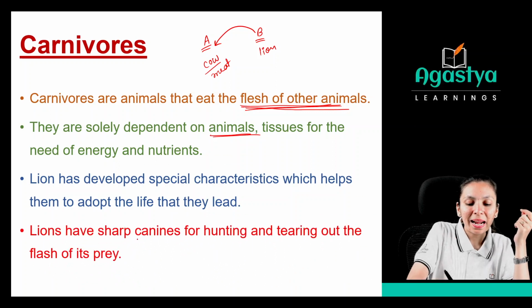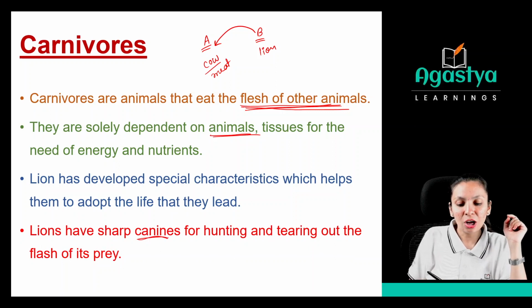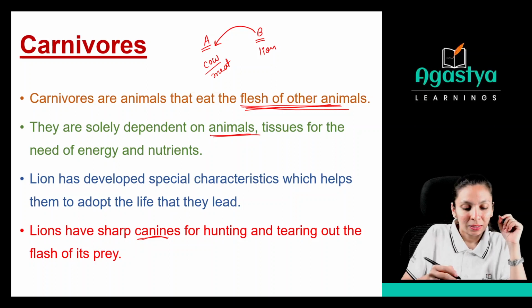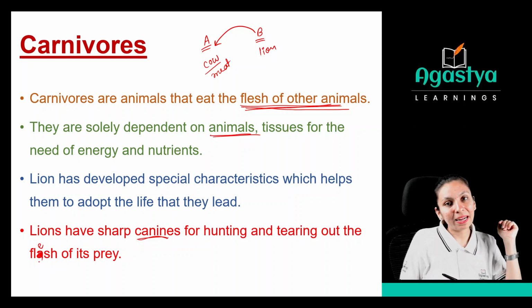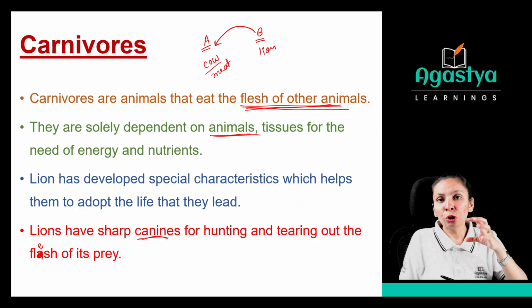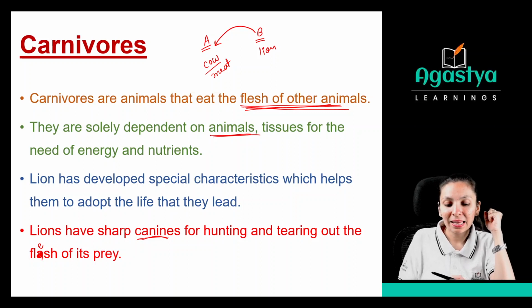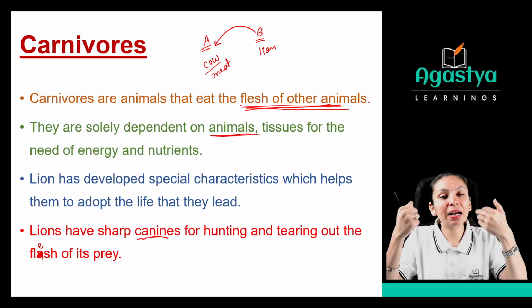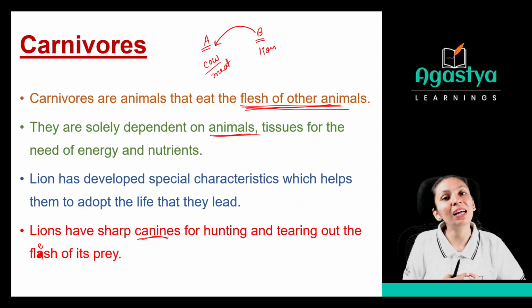Lions have sharp canines. Now this is another type of teeth, called canines, for hunting and tearing out the flesh of its prey. What do you mean by this? This one is flesh. So lions have sharp canines, a type of teeth to hunt the animal. How will they do it? With the help of these canines and tearing out. If the animal is dead, they will tear its skin and get their food. So for hunting and tearing the flesh of animals, they have canines.